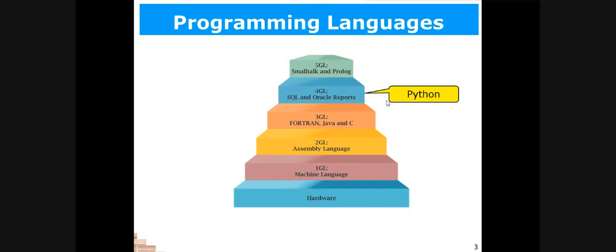Now, first of all, the machine language was developed. Machine language is the language that a computer understands. It's in the form of zeros and ones. We normally call it a binary language, because binary language has only two codes to denote the sequence of instructions, that is 0 and 1. So we call it a binary language. That is the language of computers basically.